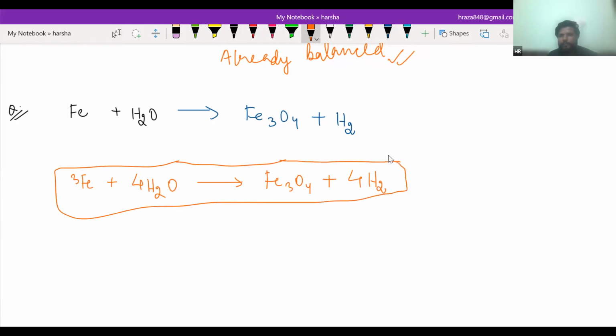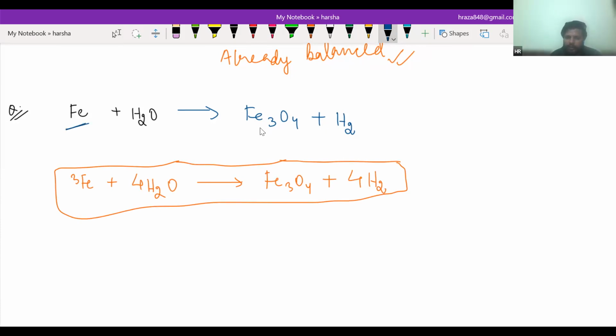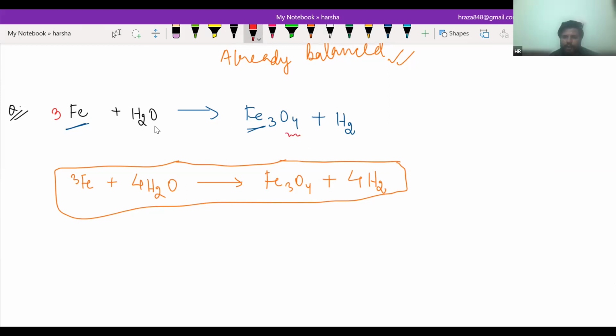So basically, you can see that iron on the left hand side is 1, iron on the right hand side is 3. So what we are going to do is make iron 3 on the left hand side. Is iron balanced? Yes, sir. Now see, oxygen on the right hand side is 4, oxygen on the left hand side is 1.